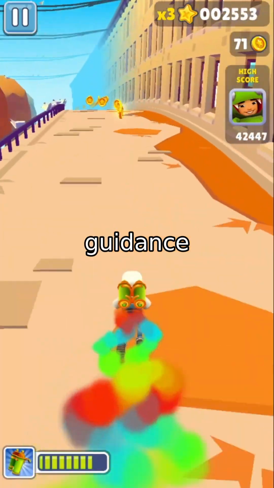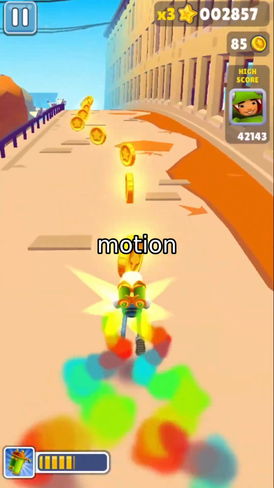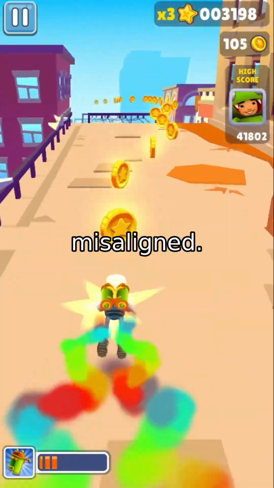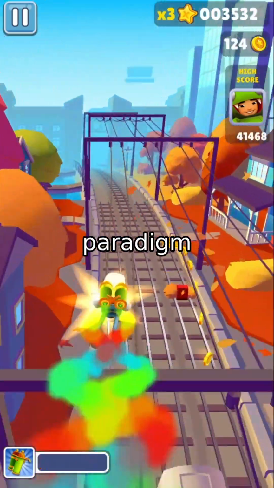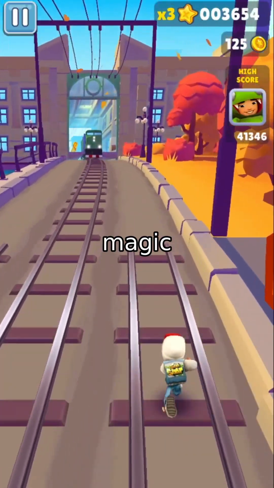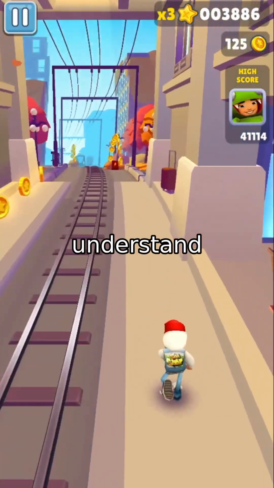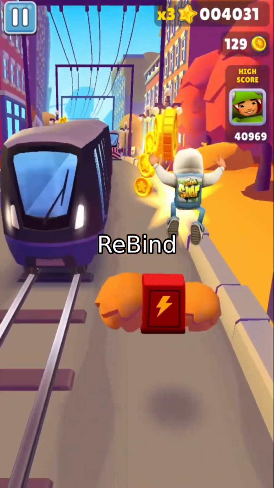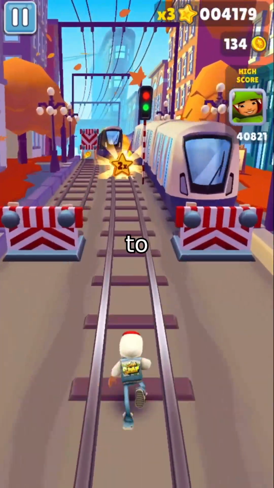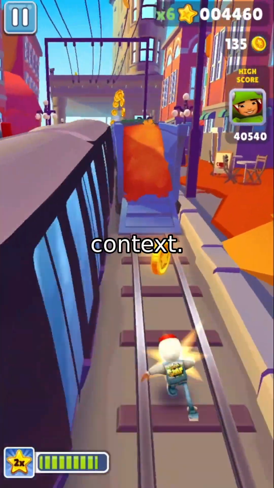Together, semantic and spatial guidance form the rebind module. It re-anchors the motion to the correct subjects, even when the pose is misaligned. Why this works: a new paradigm for robust animation. The magic of CoDance lies in its dual-phase decoupling. Unbind teaches the model to understand motion independently of position. Rebind gives it the tools to reattach that motion to the right subjects, using language and spatial context.